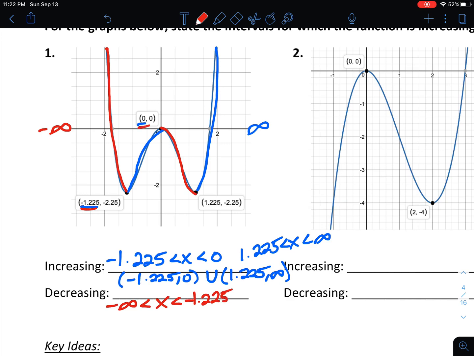And then the second interval starts at 0 and goes to positive 1.225. So that would be 0 less than x less than 1.225. Again, with interval notation, you would just use parentheses to say negative infinity to negative 1.225 and union with 0 to 1.225.